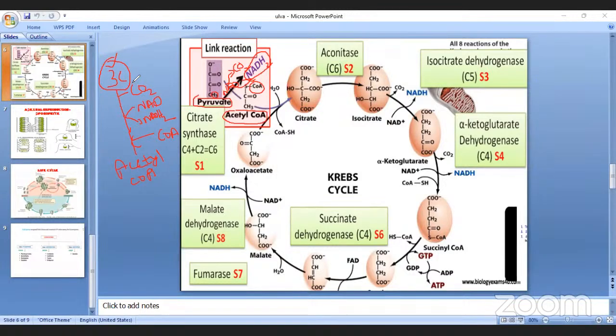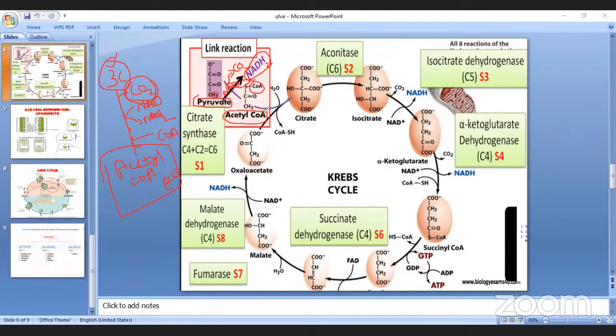So after the reaction, how many carbons are removed? One carbon removed in the form of carbon dioxide, right? Then how many carbons in acetyl CoA? From 3 carbons, 1 carbon removed. Then how many remaining? Two. So acetyl coenzyme A is a 2 carbon product.